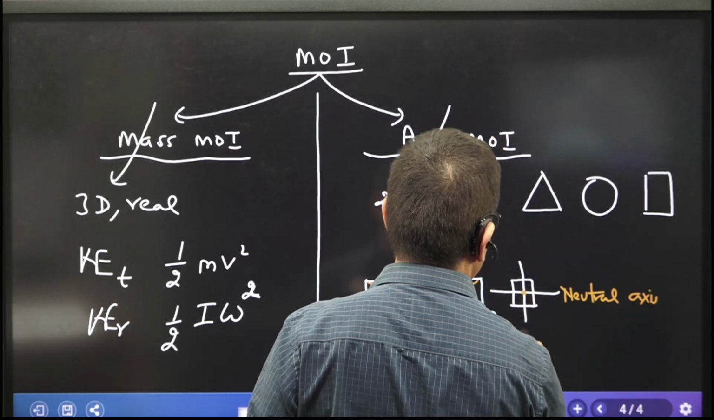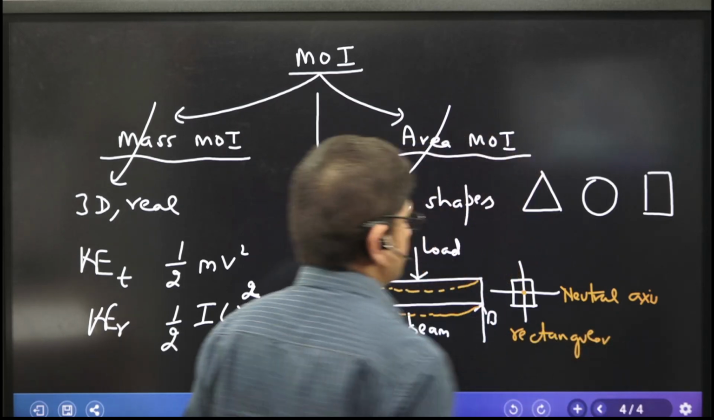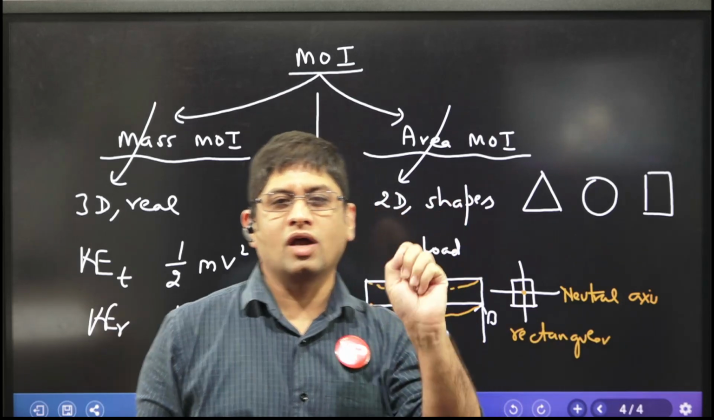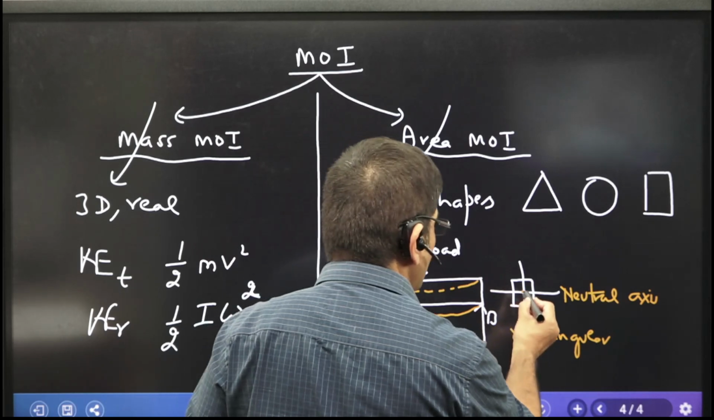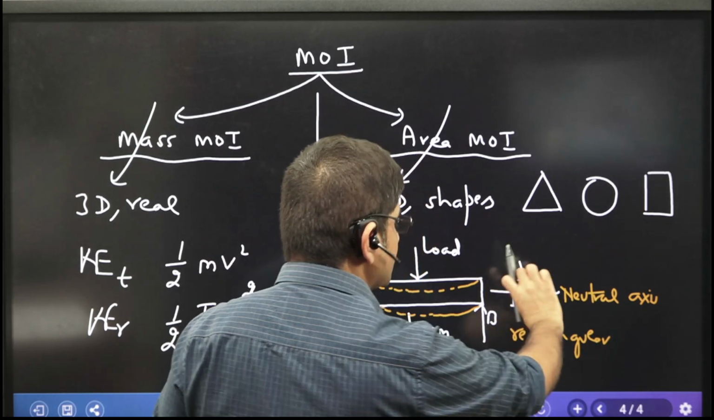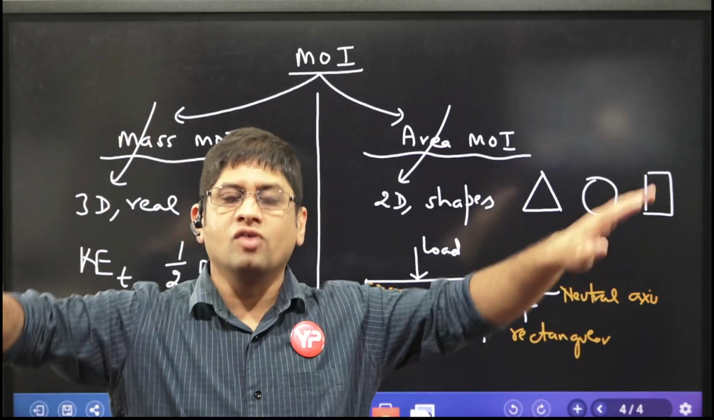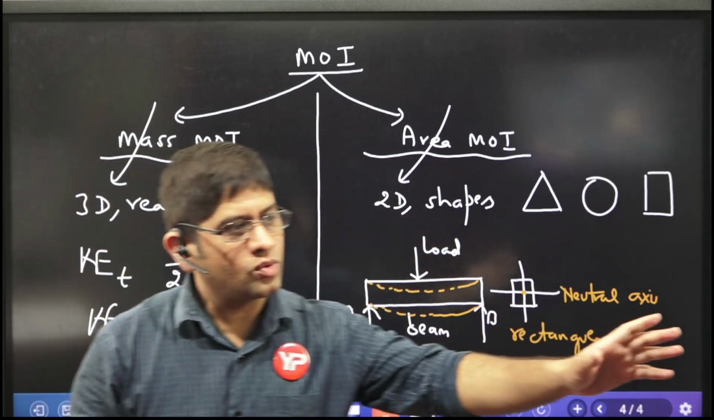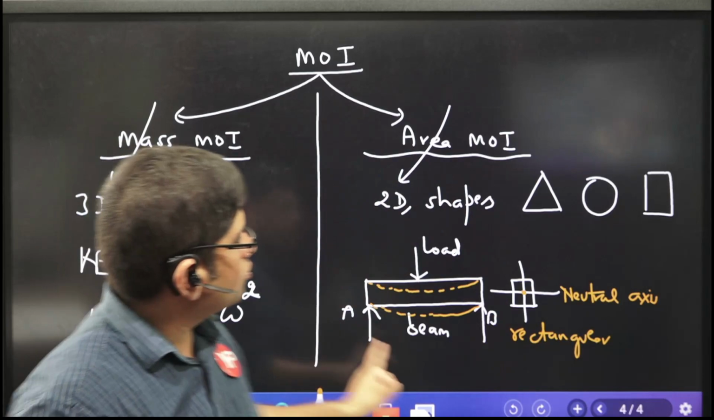This is a rectangle. This is a rectangular section. Whenever I talk about rectangle, triangle, etc., what do you calculate? You calculate area moment of inertia. So, sir, I want to calculate the area moment of inertia of this section, which is called the transverse section in the bending of the beam. So sometimes it is going to ask you the question, when do you calculate mass moment of inertia and when do you calculate area moment of inertia? This is how you are to answer.